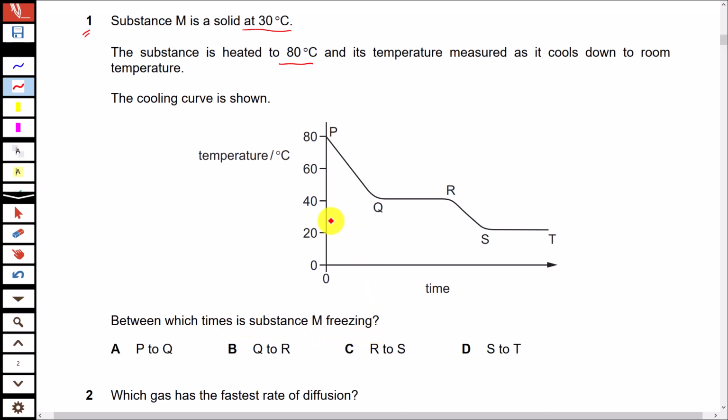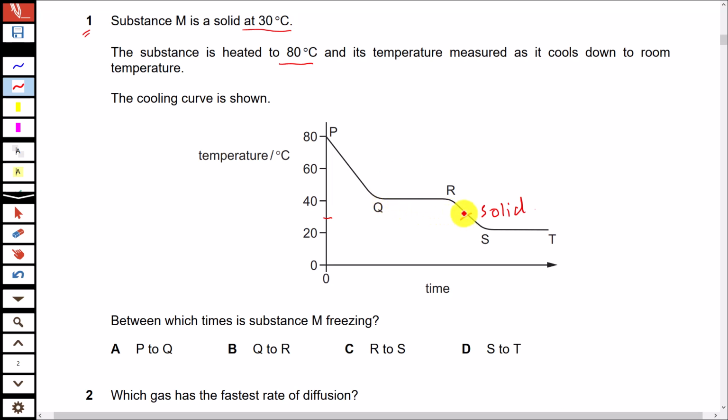Okay, so at 30 degrees centigrade, this substance is solid. So its freezing point should be above this temperature, because at this temperature it is already in a solid state. And one more thing, when a substance changes its physical state, the temperature remains constant.